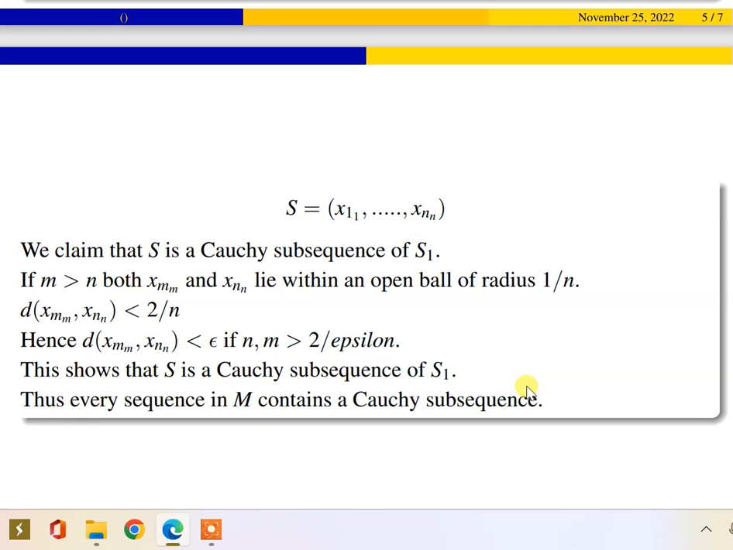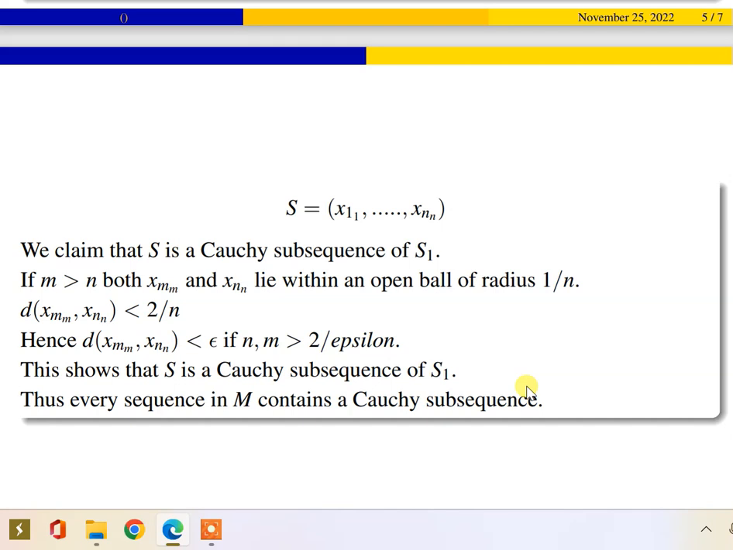Now we take m strictly greater than n; both xmm and xnn lie within an open ball of radius 1/n. It's an obvious thing. The distance is less than 2/n. Hence, what is 1/n? If n tends to infinity, 1/n tends to 0. Therefore, we can neglect this value. So, we can substitute 2/n as epsilon if n, m are greater than 2/epsilon. This shows that S is a Cauchy subsequence of S1.